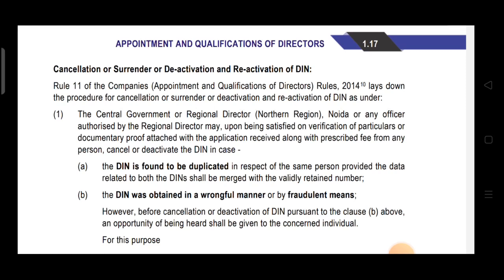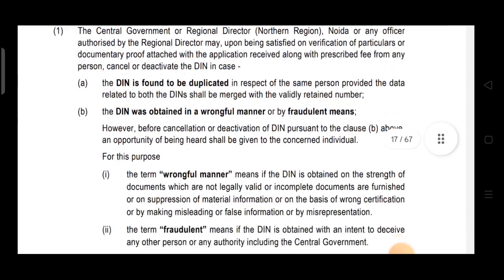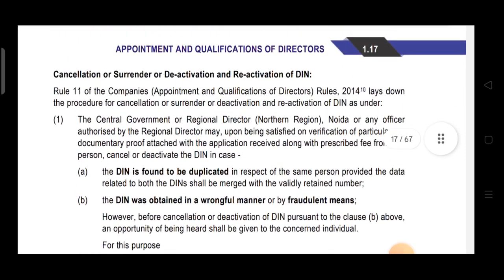What is given? The central government or regional director, Northern Region, Noida, or any officer authorized by regional director may, upon being satisfied on verification of particulars or documentary proof attached with the application received along with prescribed fees from any person, cancel or deactivate the DIN in case A, B. Okay, means the central government, as we all know that for obtaining DIN, application is required to be made in form DIR 3 to the central government.